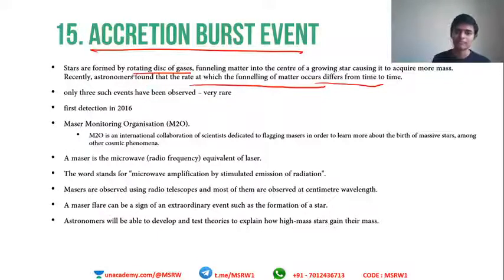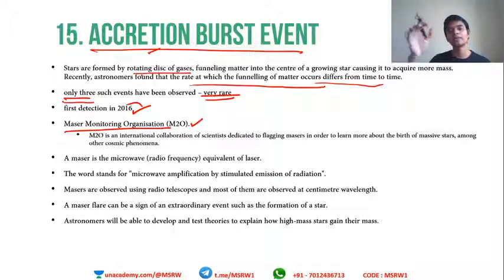This particular technique is called an accretion burst event, where everything is funneled into the center for causing the formation of a star. This is a very rare scenario and has been observed only about 3 times. There are billions of stars out there, but we have seen this event only 3 times so far. Very rare event. First detected in 2016, and this was the instrument that was used for doing that. The Maser Monitoring Organization has been created to do that. In 2016 this was detected, and in 2017 it was detected again at some other place.